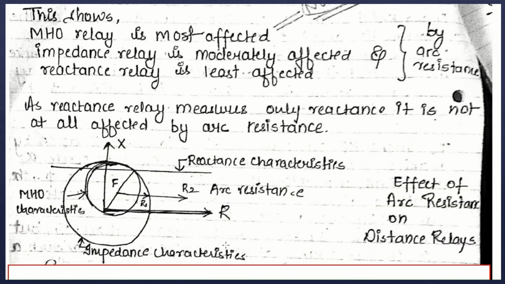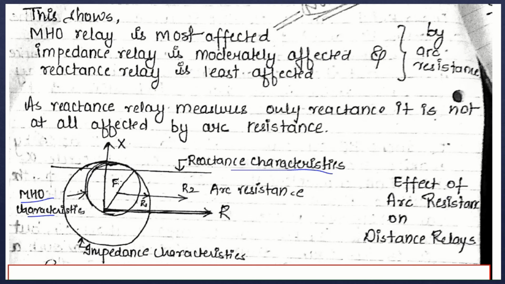Moving on to the combined representation of the three distance relays. Here we have drawn the impedance relay, reactance relay, and the Moore relay characteristics. As you can see, this bigger circle represents the impedance characteristic, whereas the small circle represents the Moore characteristic, and this line parallel to the R axis represents the reactance characteristic.